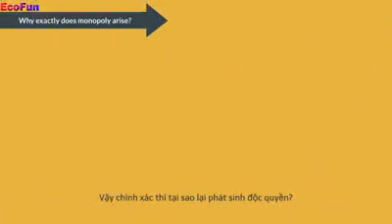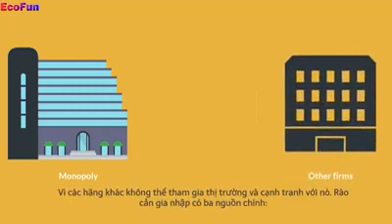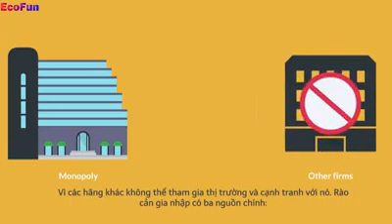So why exactly does monopoly arise? The fundamental cause of monopoly is barriers to entry. A monopoly remains the only seller in its market because other firms cannot enter the market and compete with it. Barriers to entry in turn have three main sources.